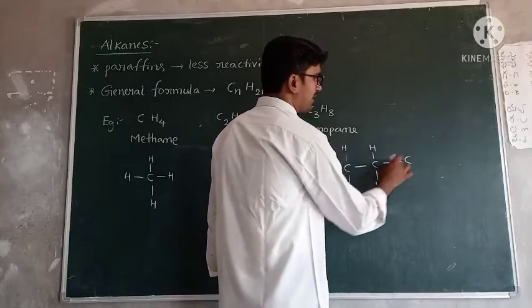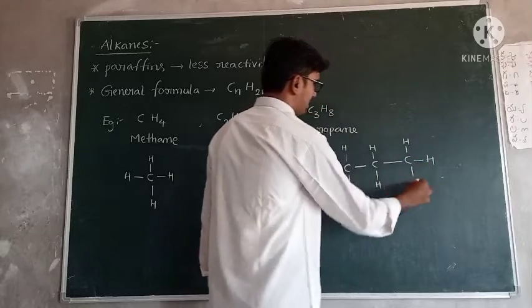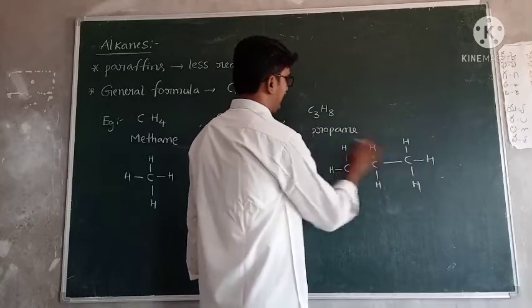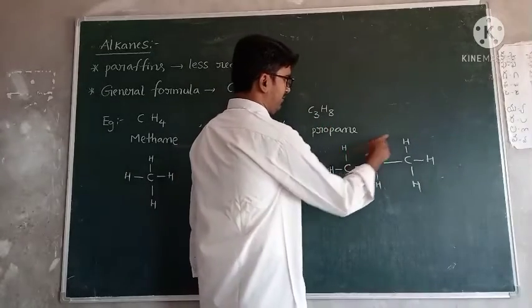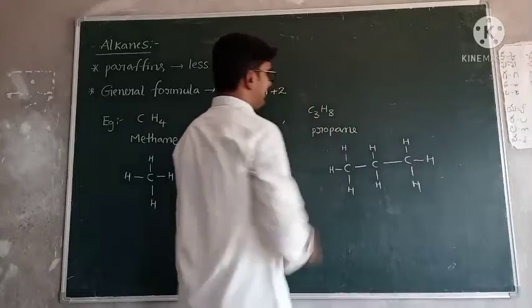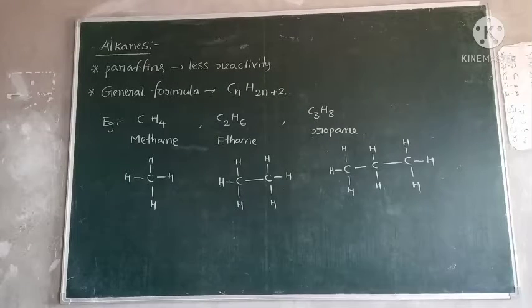This carbon also has 1 bond satisfied, the remaining 3 are hydrogens. Now check once. How many carbons? 1, 2, 3, C3. How many hydrogens? 1, 2, 3, 4, 5, 6, 7, 8, C3H8. This is the propane structure.